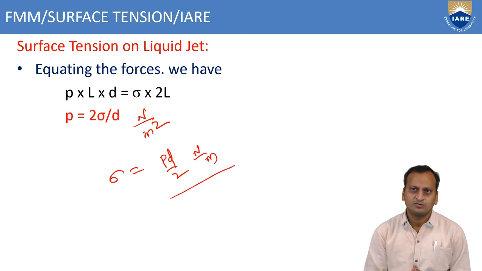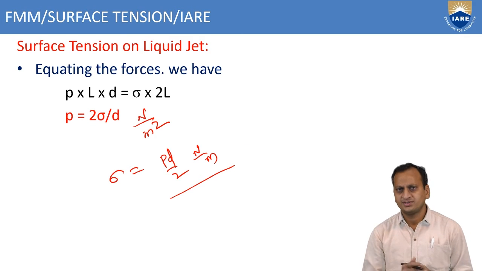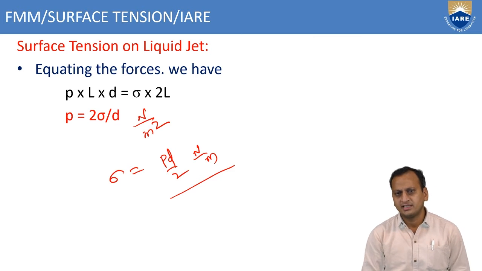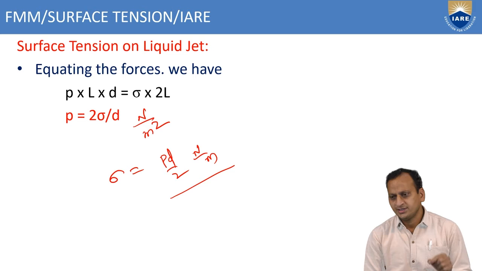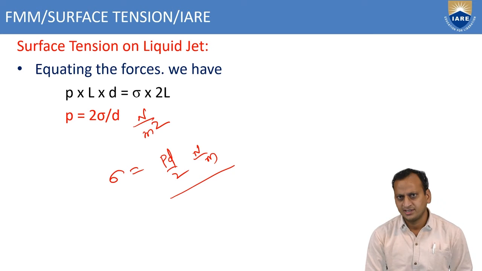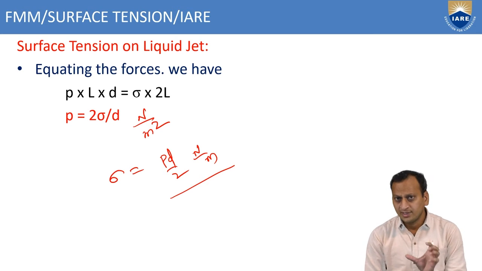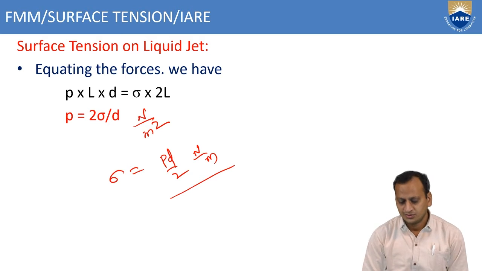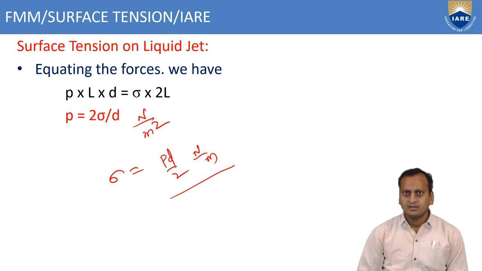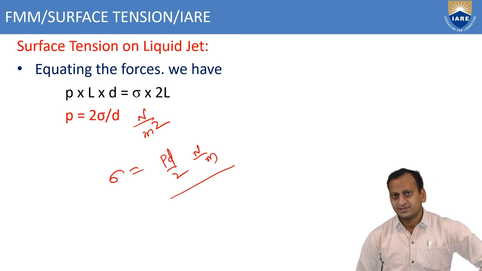So these are the three equations showing how surface tension acts in different cases: a liquid droplet, a soap bubble, and a liquid jet. Due to surface tension only, a droplet falling from a certain height acquires a spherical shape. So these are the different cases of surface tension.